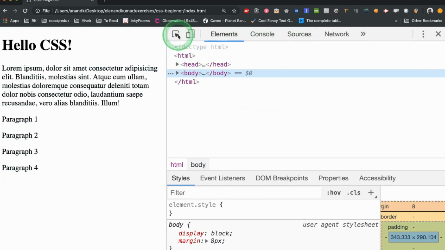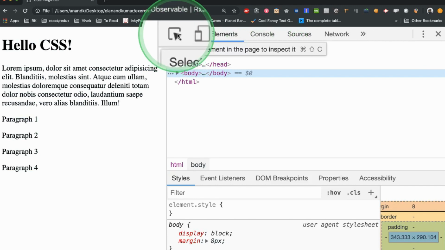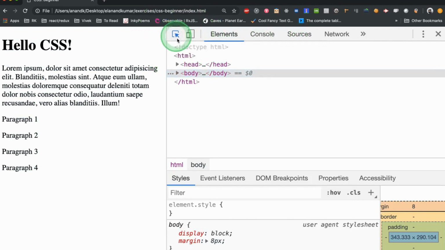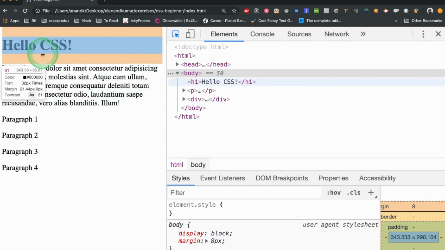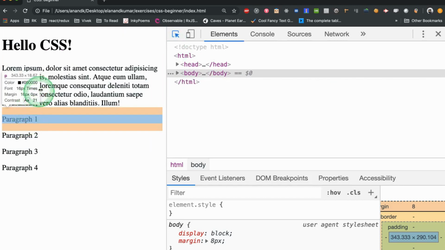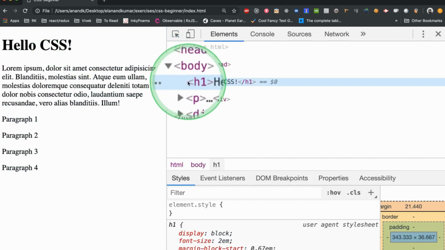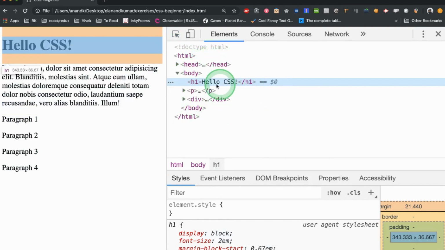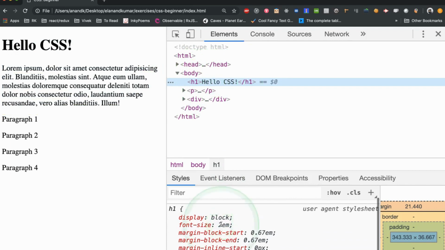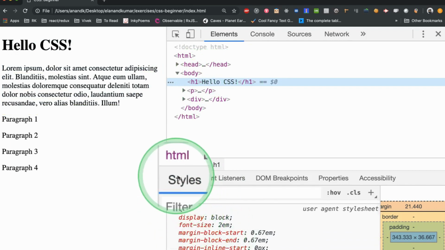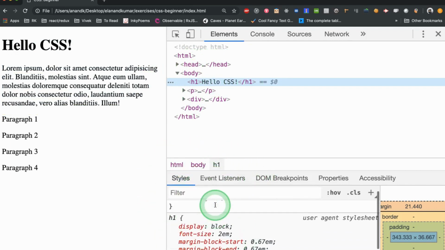Now there is this arrow button here in our developer tool, you can see here. So this one is used to select any element in the HTML. Okay, so if you select, suppose, the header, this gets highlighted here. Okay, and then at the same time you have styles defined here in the developer tool.